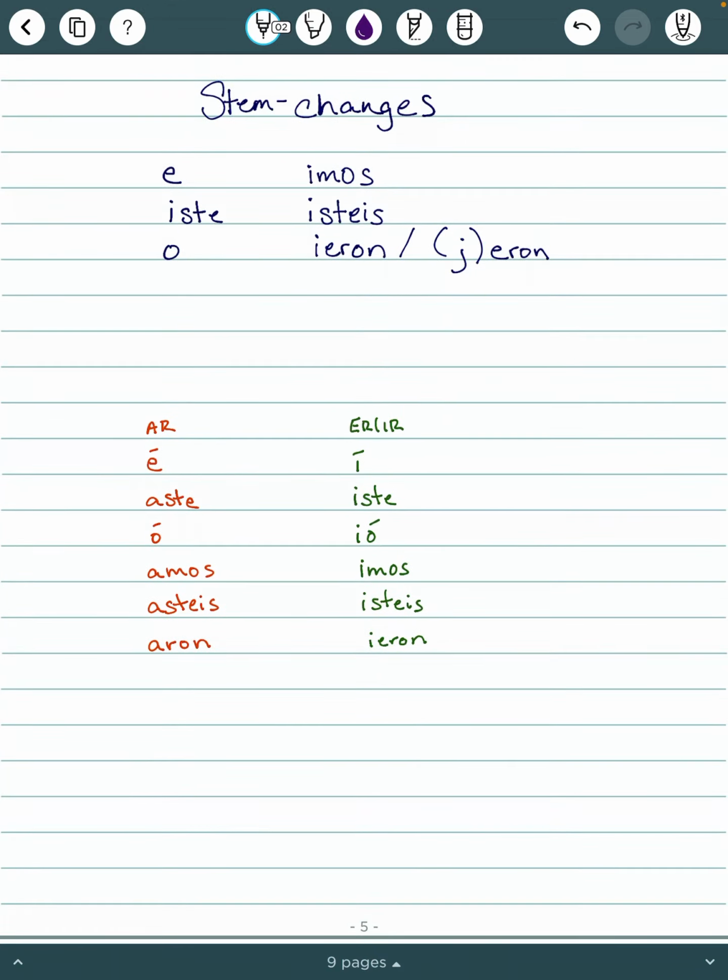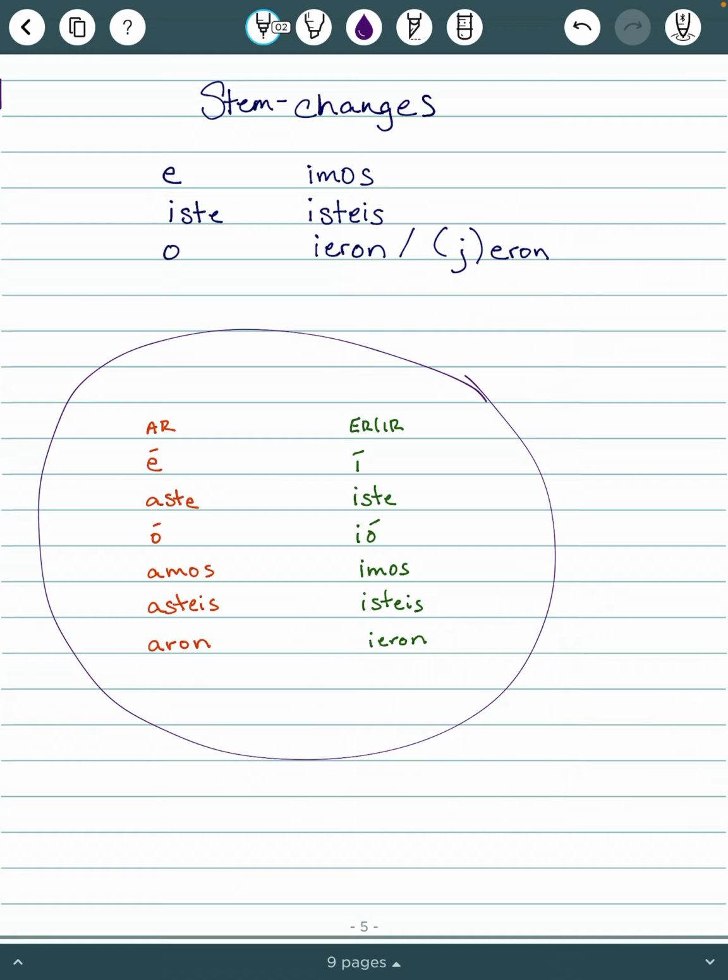Let's move on to our last set of irregular verbs, and these are our stem change verbs. So with your stem change verbs, we do something really interesting. We're going to take our AR verb endings and our ER verb endings, and use some from each of those sections to come up with a third set of endings.